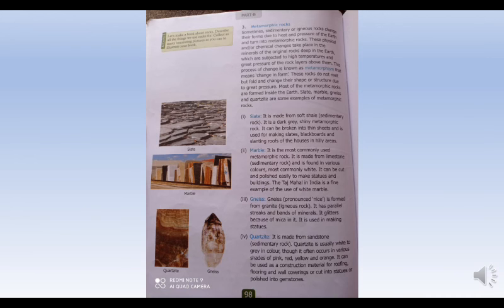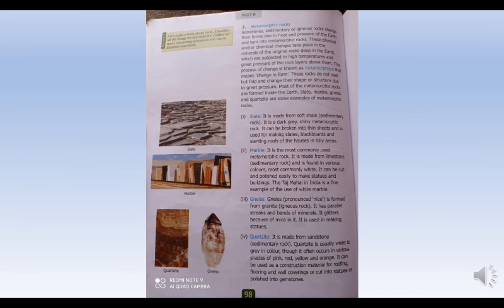Most of the metamorphic rocks are formed inside the earth only. Yes, as inside the earth, what happens? There is a high temperature as well as high pressure of rock layers. So most of the metamorphic rocks are formed inside the earth only.